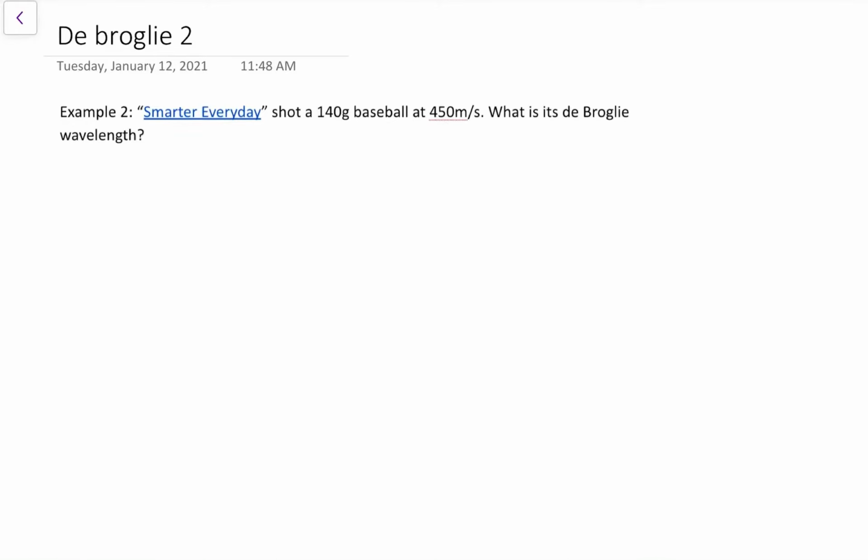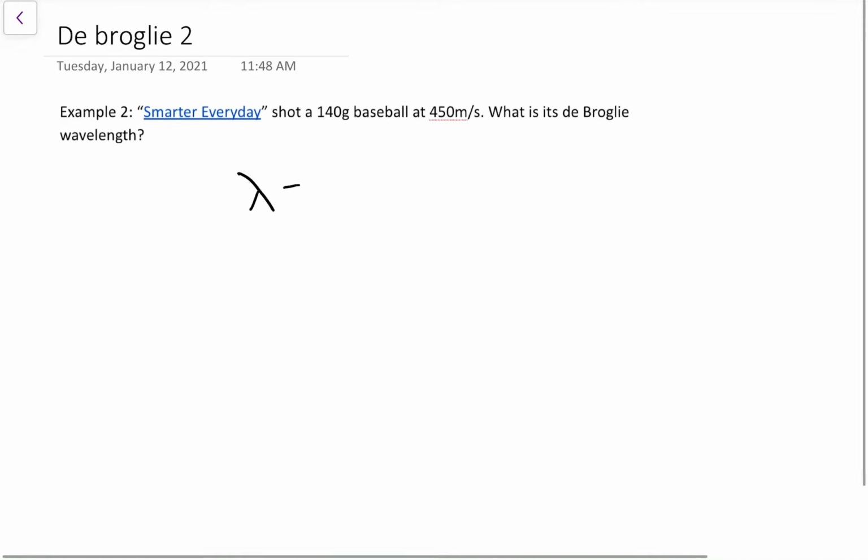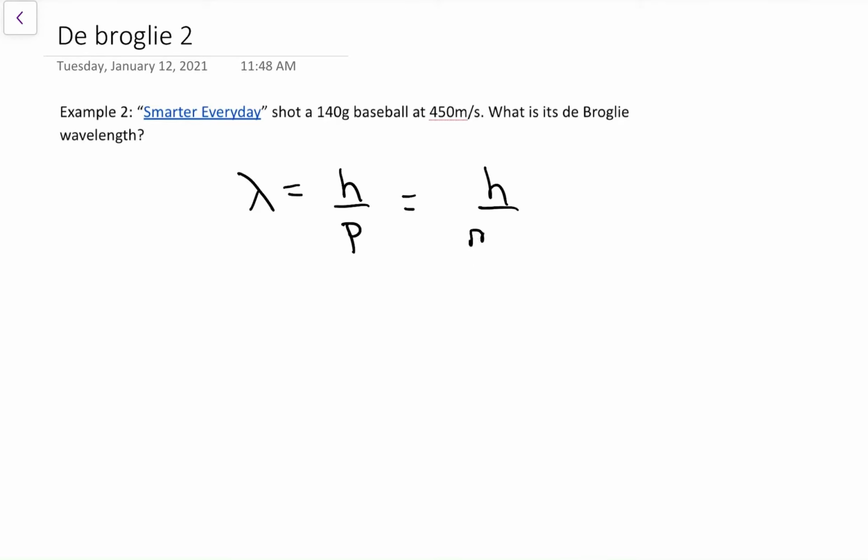At first glance, this question is identical to the last question. We're asked for the de Broglie wavelength. De Broglie wavelength is h over momentum. Momentum's m times v. We're given the m, we're given the v. It's just a matter of cranking it out. I'll plug in the numbers.